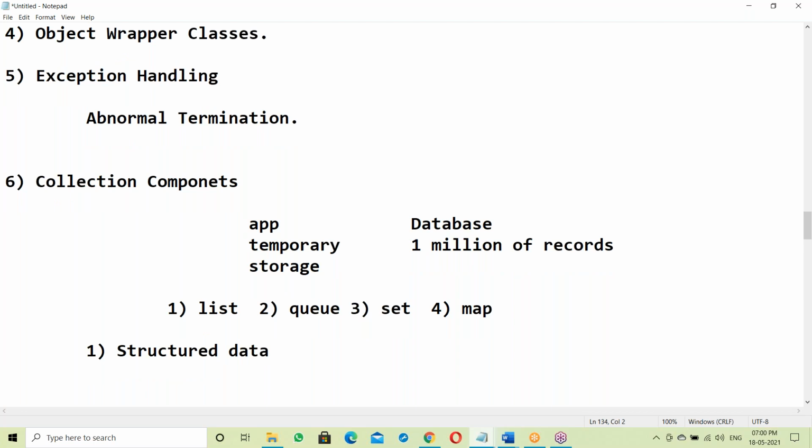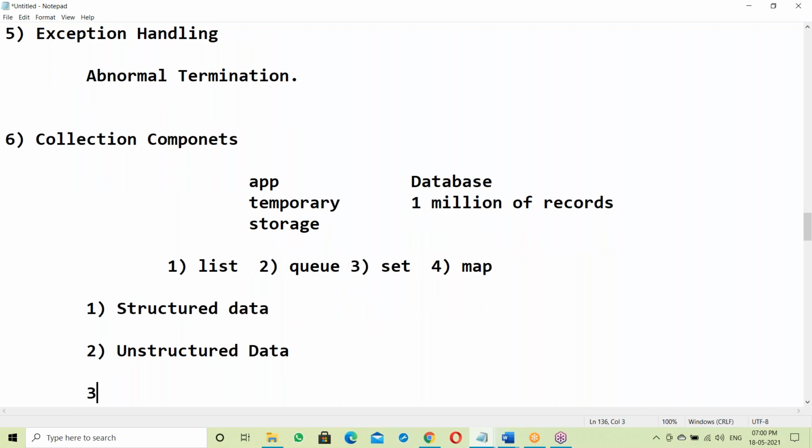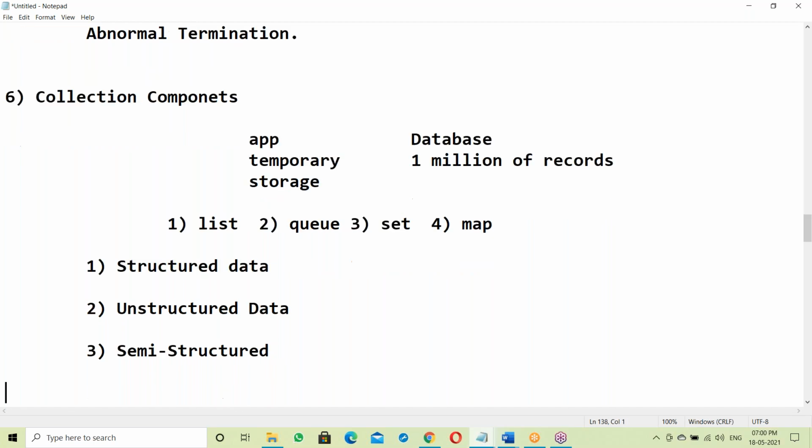Yes, I'll explain what is structured data. In the actual topic, I'll explain it very clearly. Okay, structured data. Next, unstructured data. Next, semi-structured data. Structured data, unstructured data, semi-structured data.